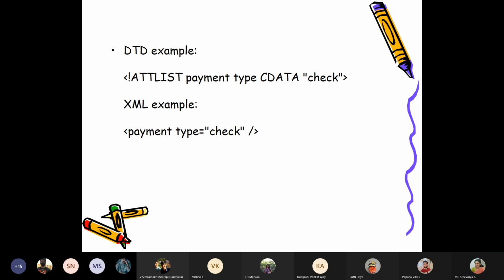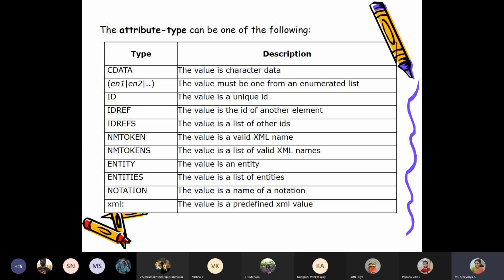So that is about declaring an attribute, and the type of attribute can be any of these; these are the valid accepted XML attribute types. CDATA is the most common one. Then you can have an enumeration list. I hope you remember your C programming concepts, where we have the concept of enumeration. I can have a set of values from which one value can be picked.